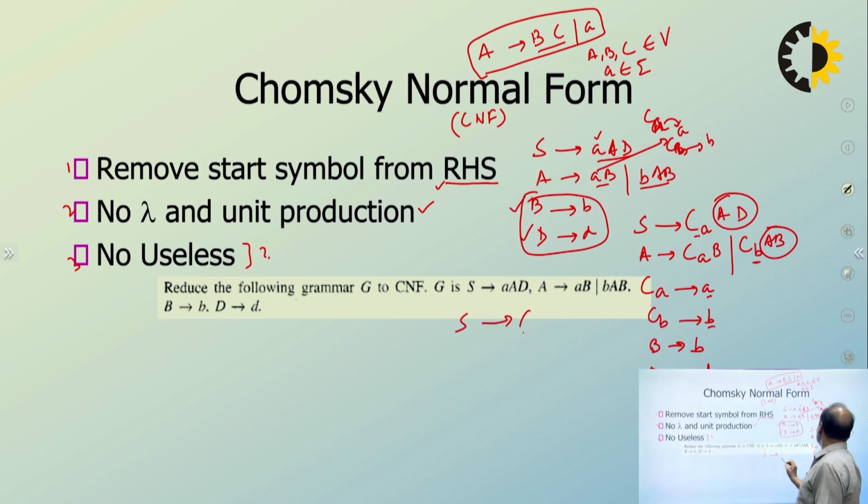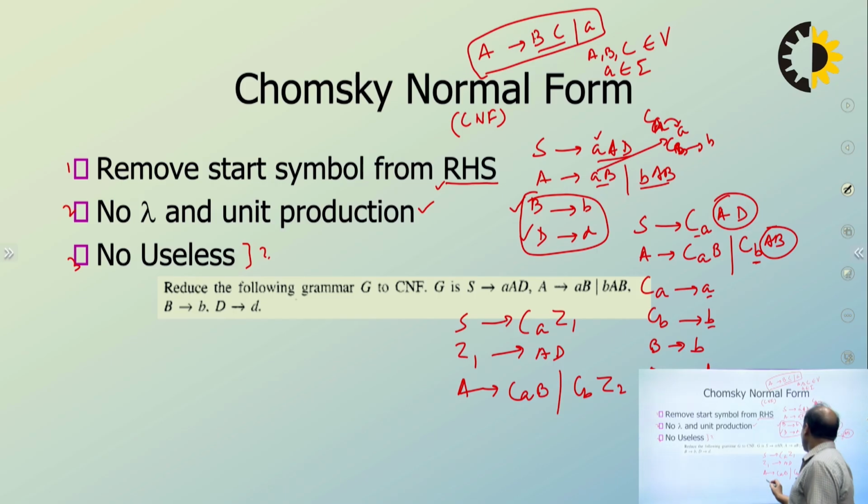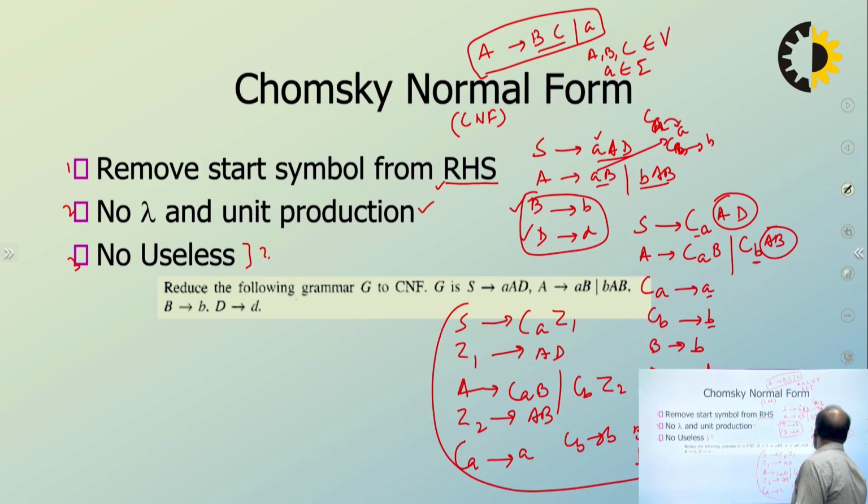S goes to C_a, let's say this is Z1, and Z1 goes to A, capital D. Simple, right? Similarly, A goes to C_a, B, or C_b, and let's say this is Z2, and don't forget Z2 goes to capital A, B. Now C_a goes to a, C_b goes to b, B goes to small b, D goes to small d. So this grammar is in CNF.